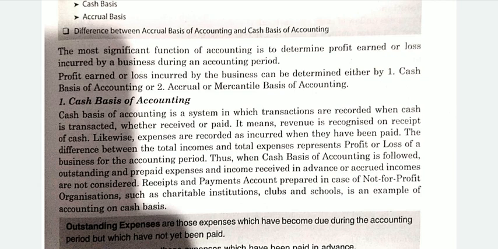Supposing you had to pay the rent, but you have not paid yet by 31st March, although that rent belongs to the month of February or March. If till 31st March you have not paid your outstanding expenses, those outstanding expenses will not be considered while recording on this cash basis.